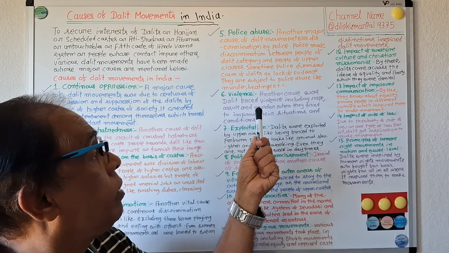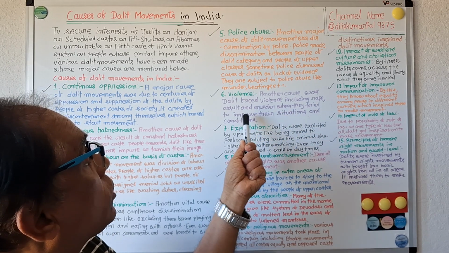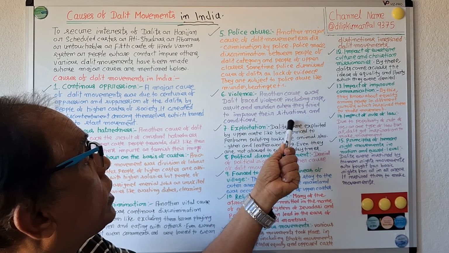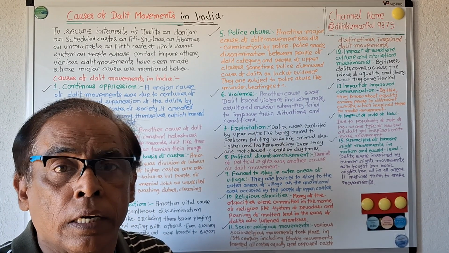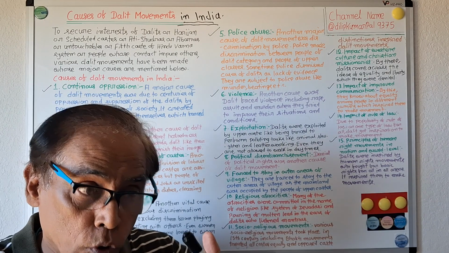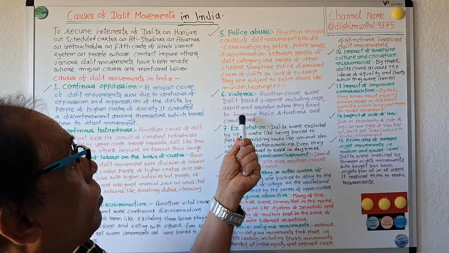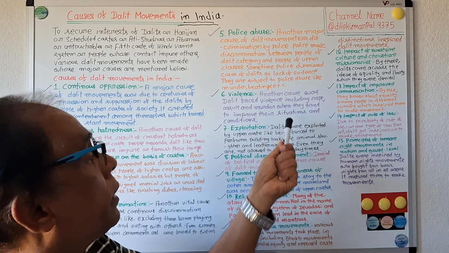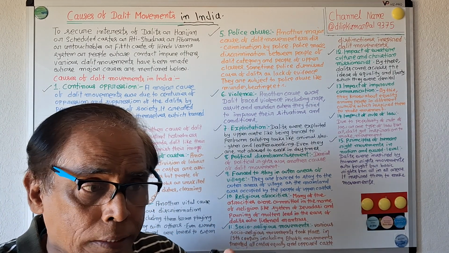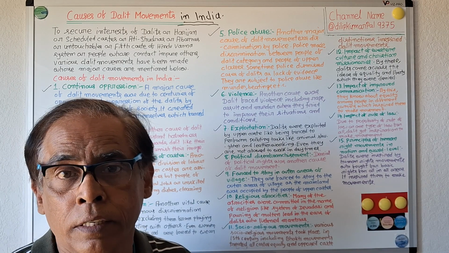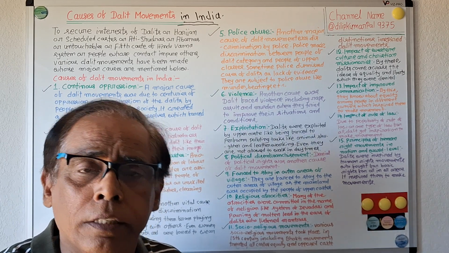Number six, violence. Another cause of Dalit movement was that Dalits faced violence, including rape, assault and murder, when they tried to improve their situations and conditions. Whenever they wanted to be equal with people of upper castes, they were not allowed to be, and they were subject to murder, assault, and rape.